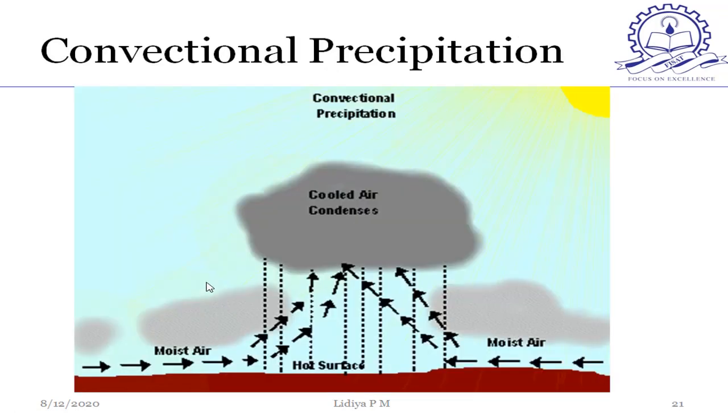So first one, it is convectional precipitation. We all know what is convection. It occurs due to heating of the air. The air close to the earth's surface gets heated and its density decreases. So what will happen if density decreases? It will start moving upward and it gets cooled at a rate of 1 degree per 100 meters, and then forms a cloud and it precipitates. This type of precipitation is called convectional precipitation.